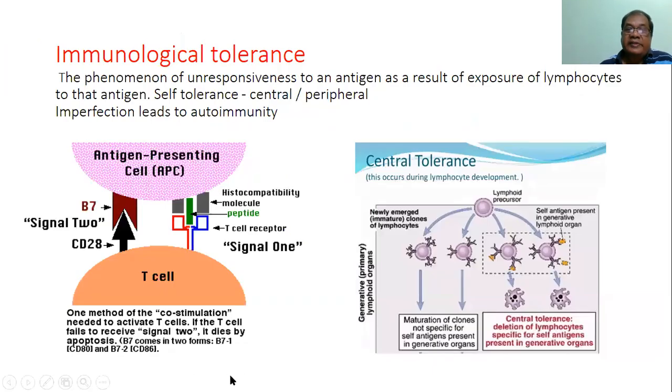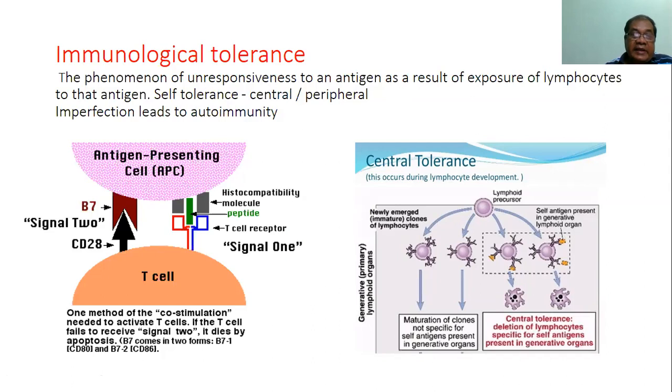Another thing is immunological tolerance. How do we identify our self-antigen and not destroy our own antigen? So immunological tolerance is the phenomenon of unresponsiveness to an antigen as a result of exposure of the T cell to that antigen. Self-tolerance may be of two types. It may be central or peripheral. Any imperfection of the immunological tolerance leads to autoimmunity.